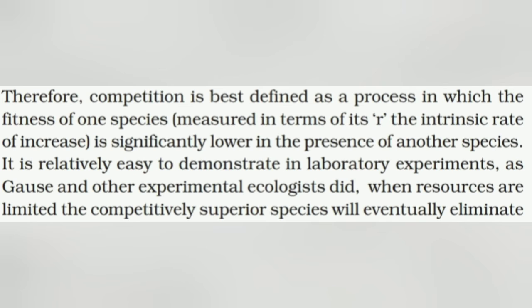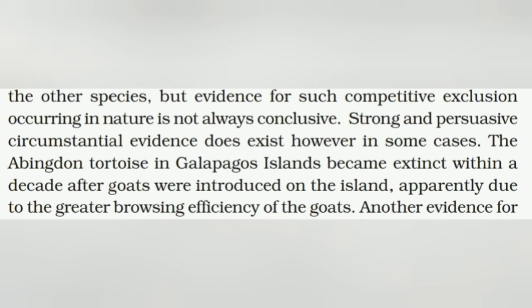It is relatively easy to demonstrate in laboratory experiments, as Gause and other experimental ecologists did. When resources are limited, the competitively superior species will eventually eliminate the other species, but evidence for such competitive exclusion occurring in nature is not always conclusive. Strong and persuasive circumstantial evidence does exist, however, in some cases. The Abingdon tortoise in the Galapagos Islands became extinct within a decade after goats were introduced on the island, apparently due to the greater browsing efficiency of the goats.